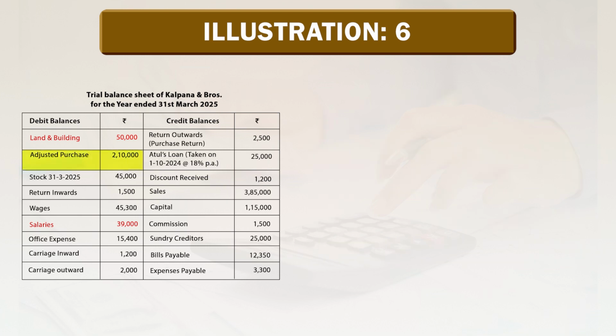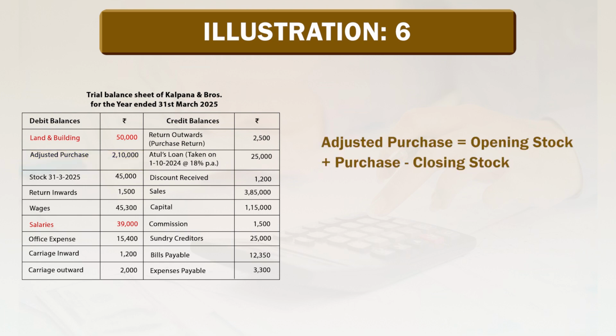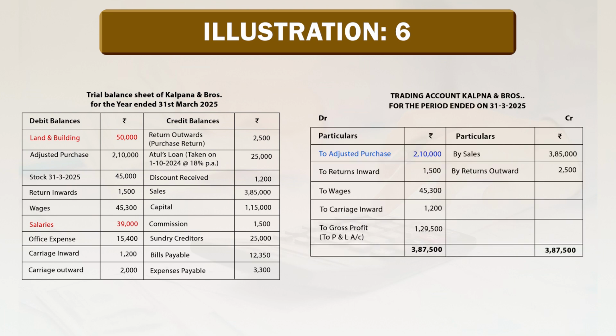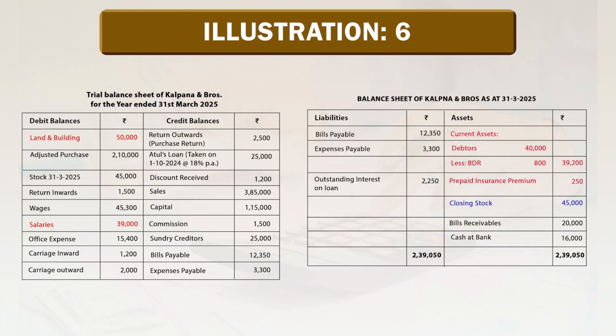Number 2, adjusted purchase rupees 2,10,000. Adjusted purchase means opening stock plus purchase minus closing stock is equal to adjusted purchase. So, this entry goes to trading account on debit side, adjusted purchase rupees 2,10,000. Closing stock on 31st March 2025 rupees 45,000. It goes to balance sheet on asset side, current assets, closing stock rupees 45,000.